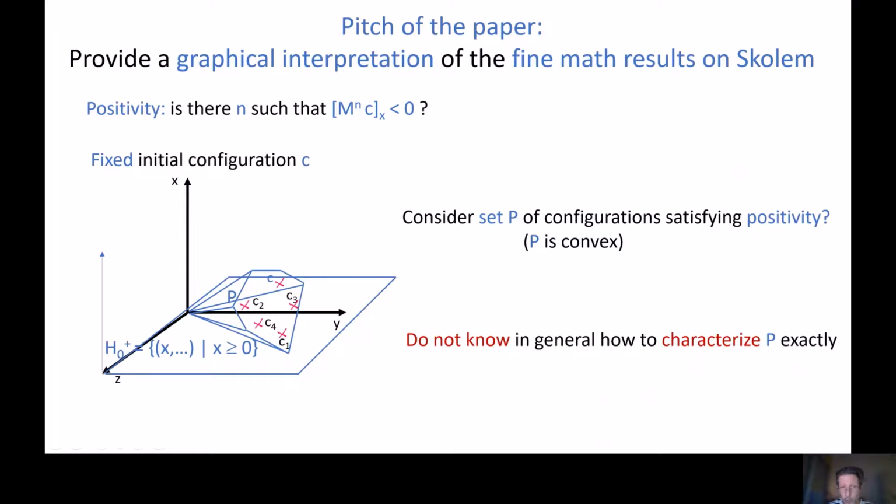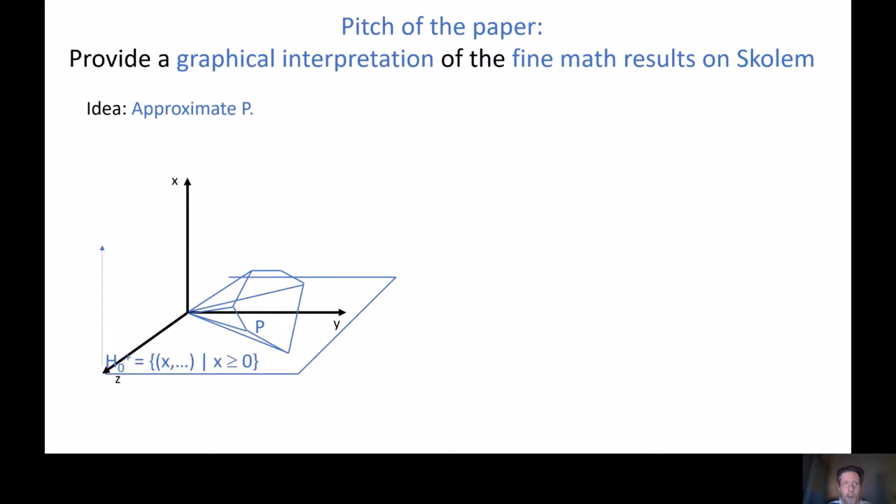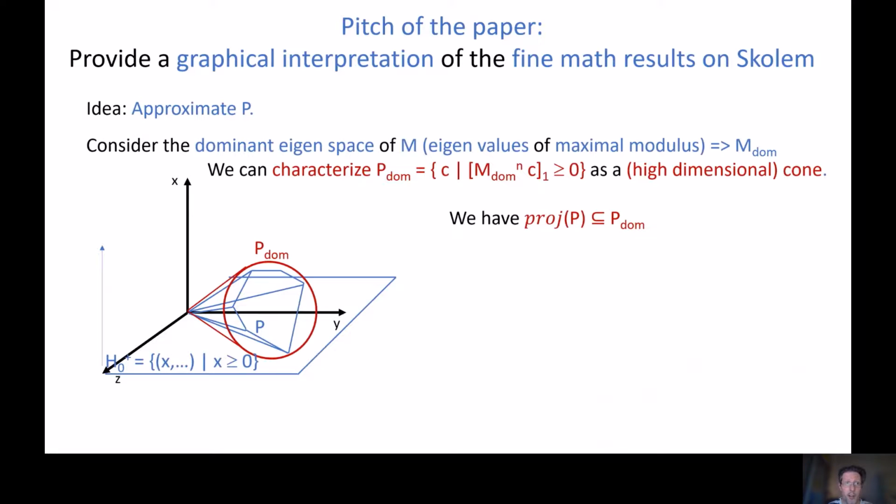In general, of course, we do not know how to characterize P exactly. So instead, what we will do is approximate P. We consider the dominant eigenspace of M, the matrix. Basically, we'll just consider the restriction of M on its eigenvalue of maximal modulus. So it gives rise to a matrix M dom.